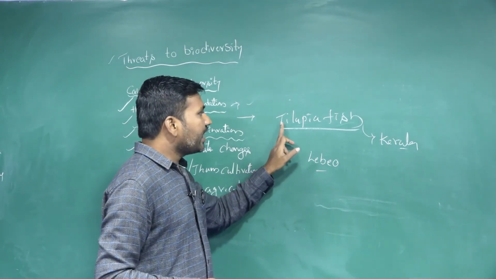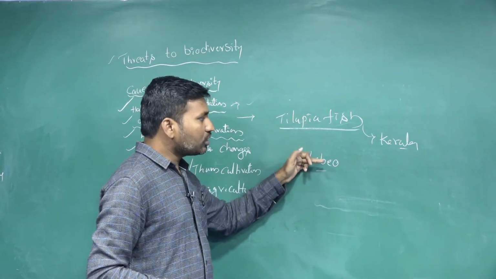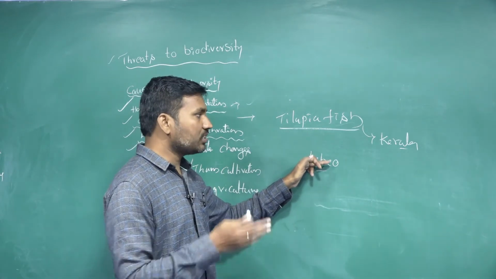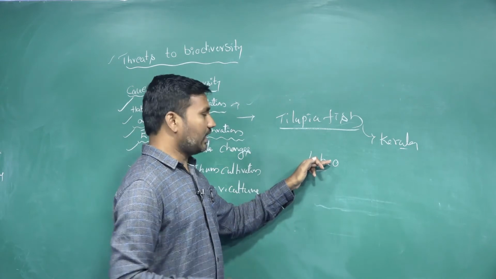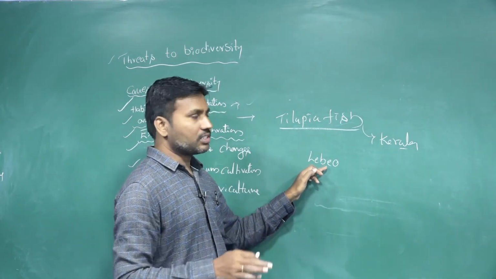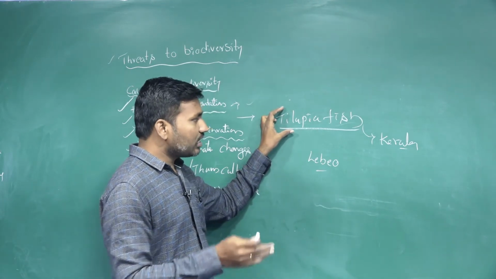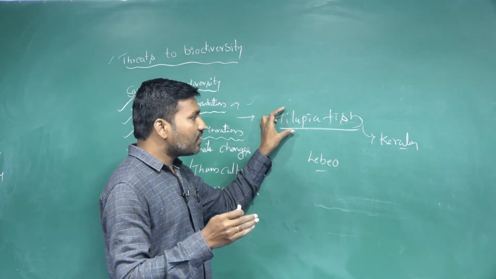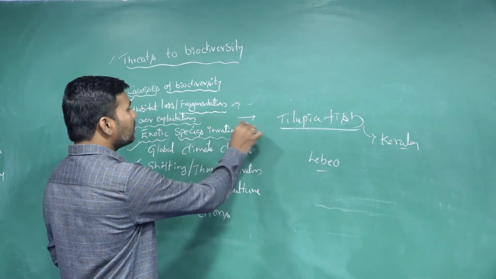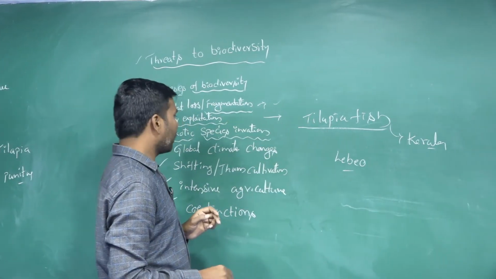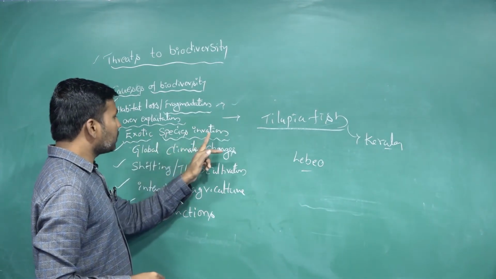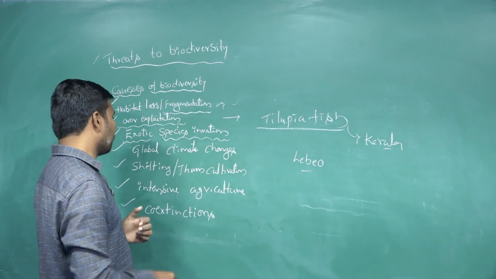Because of their dominance, the existence of the native species and their richness are going to decrease, or they are going to go extinct. So this may also cause a decrease in the diversity of the ecosystem. This is one example, like this exotic species and their introduction.